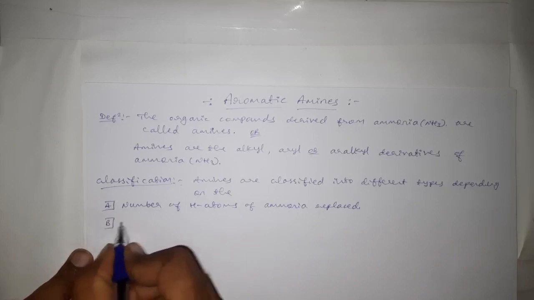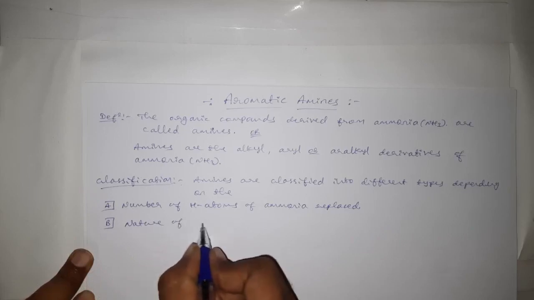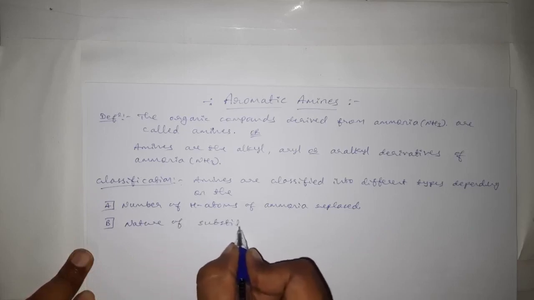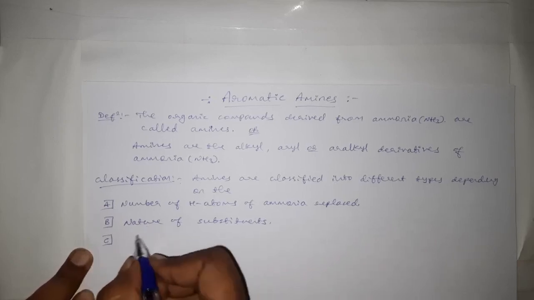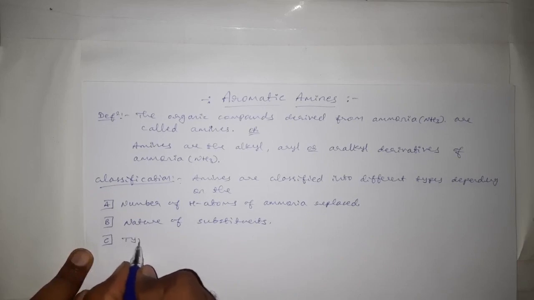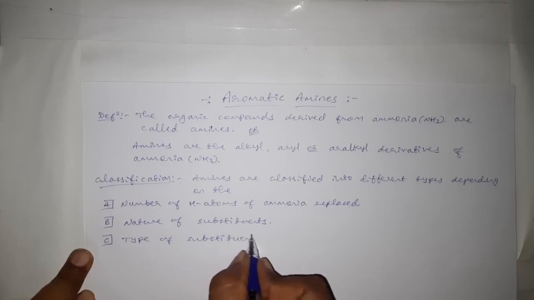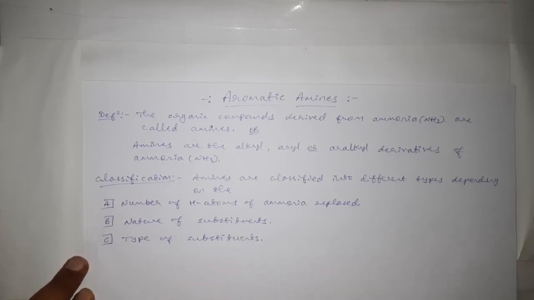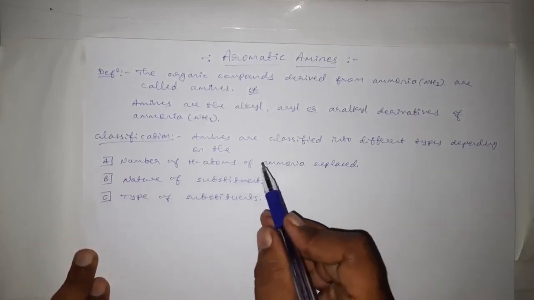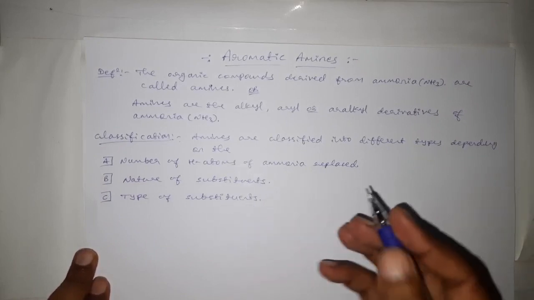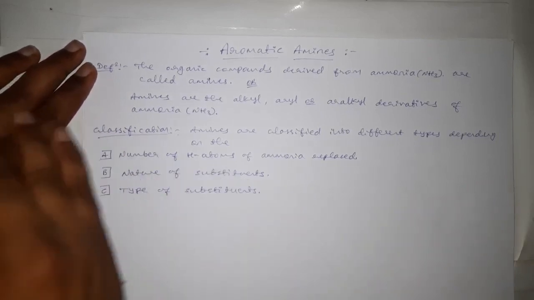The second classification is depending on the nature of substituents in the amine. And the third and last classification is depending on the type of substituents which are present in the amine. We are classifying the amines depending on these three factors, and let me explain these classifications in detail one by one.